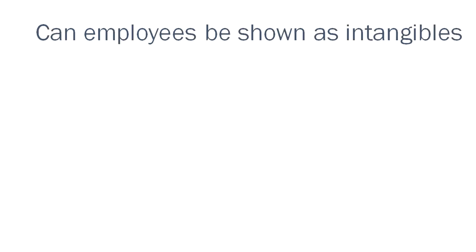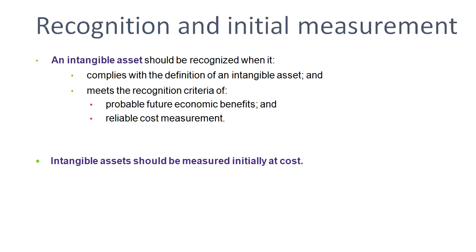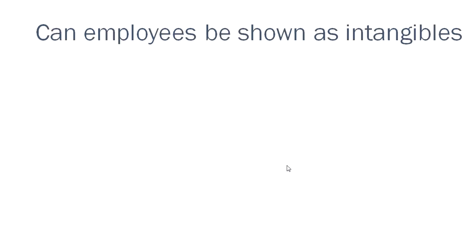Intangible assets should be measured initially at cost.